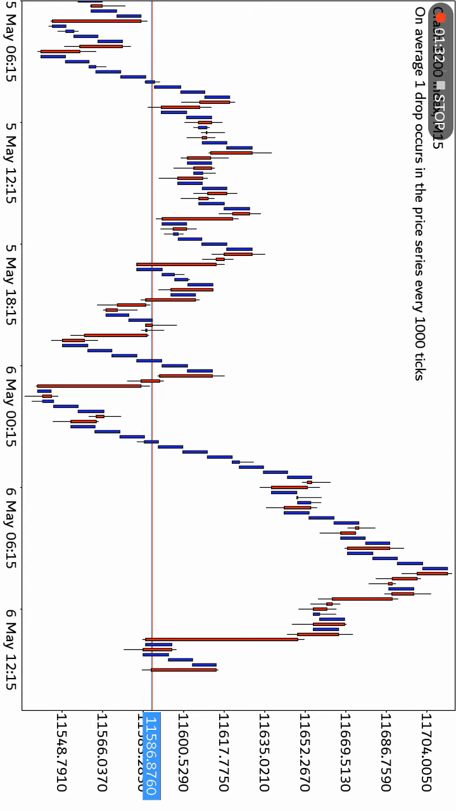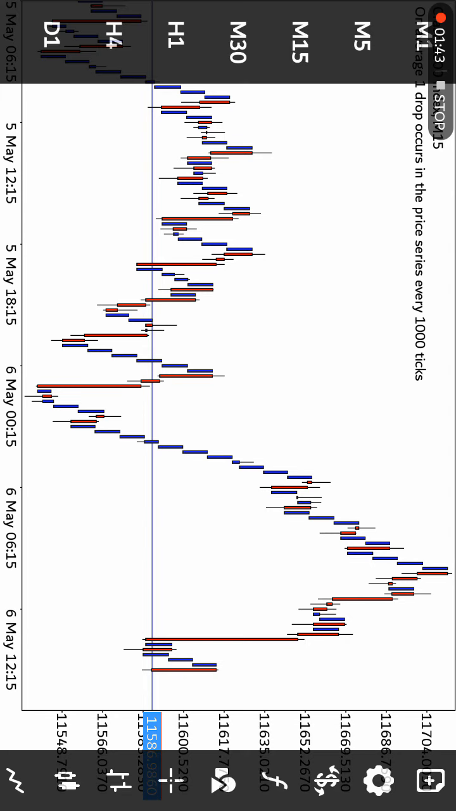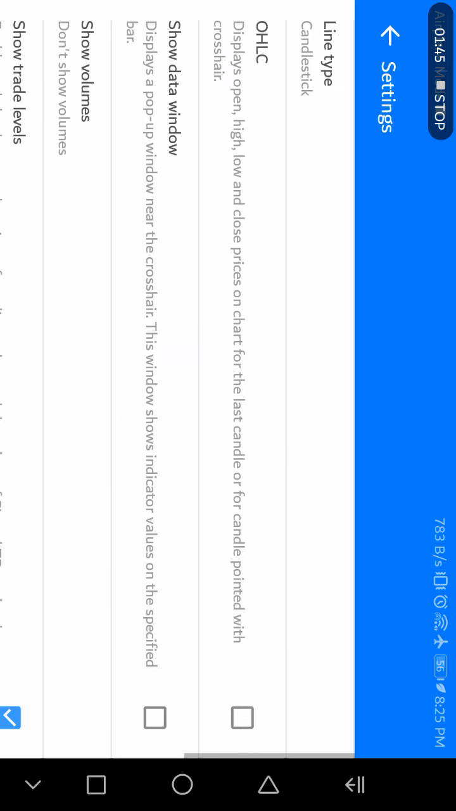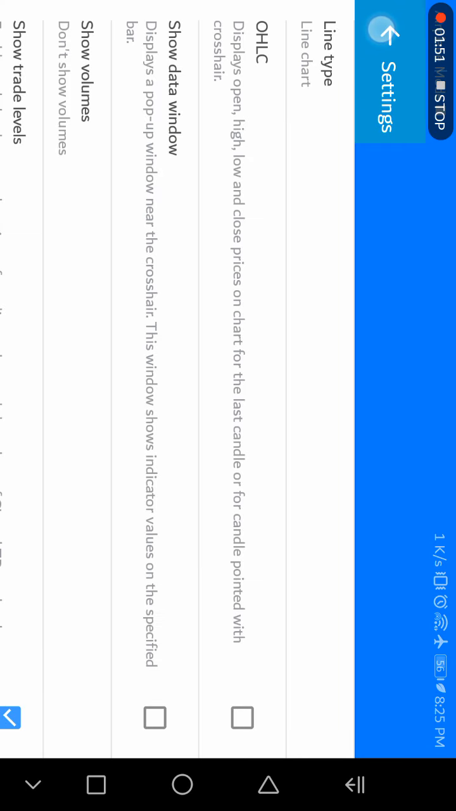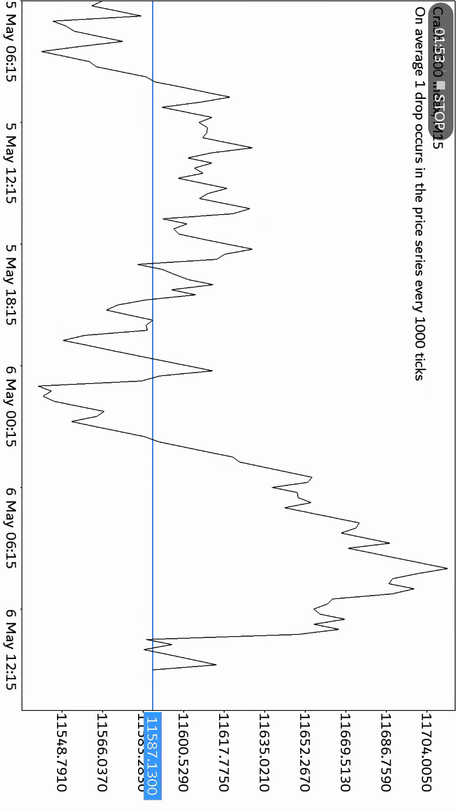The way I'm going to teach you will help you easily understand where the market will go, what the next price momentum will be. First of all, we just need to click on our settings. Here is the setting. Go to candlestick and simply click on line chart. This is an easy method, and look here, the line chart has appeared.